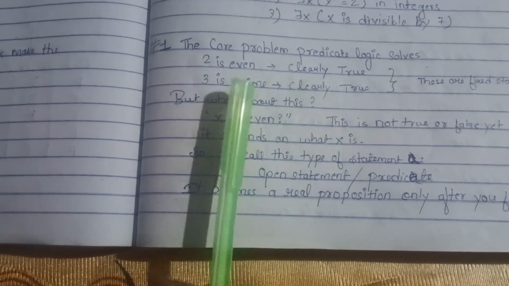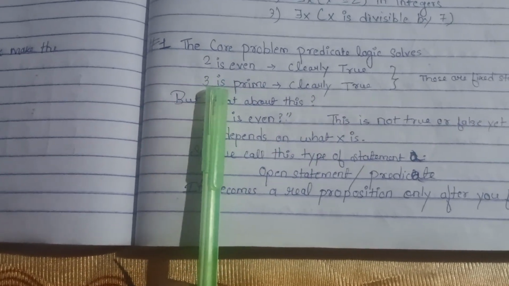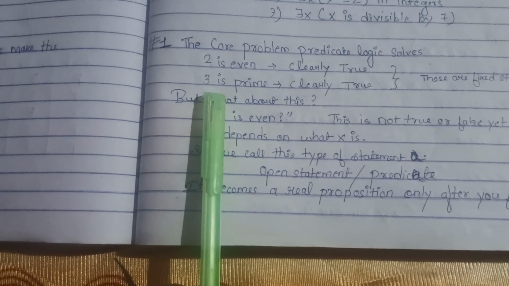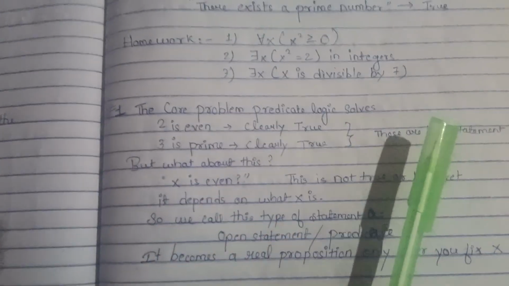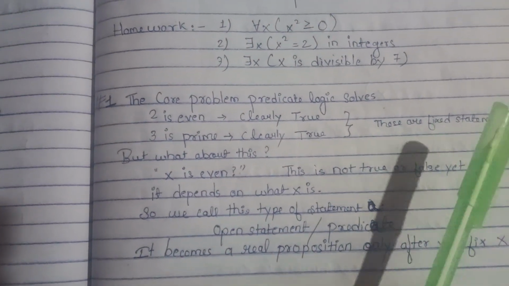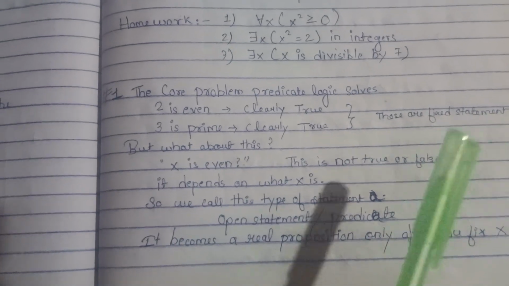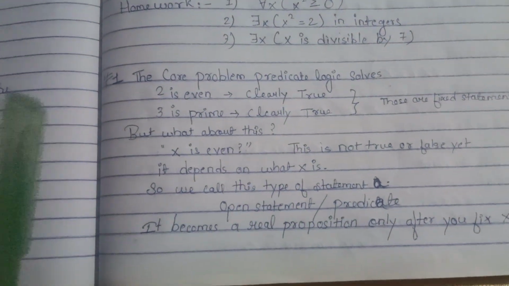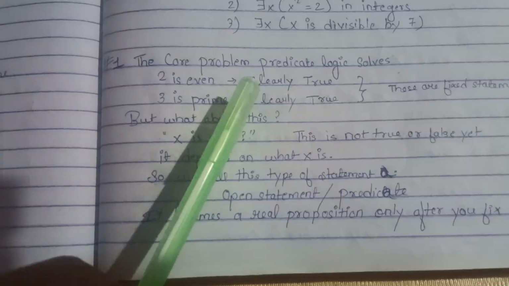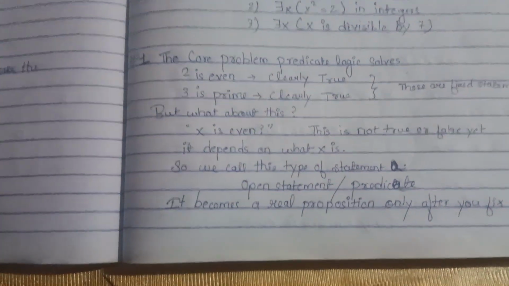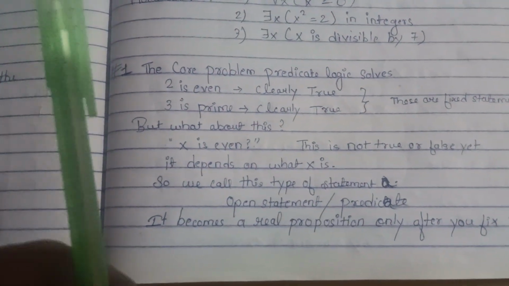It's also true. 3 is a prime number, divisible by itself and 1. So these are fixed statements, and it's a proposition. A proposition is either true or false.